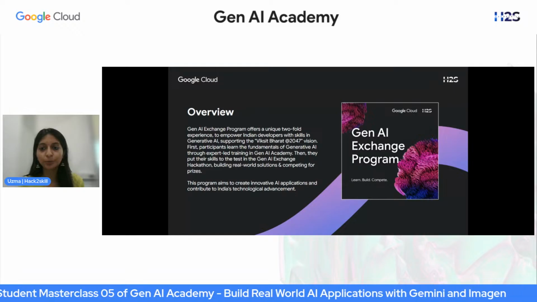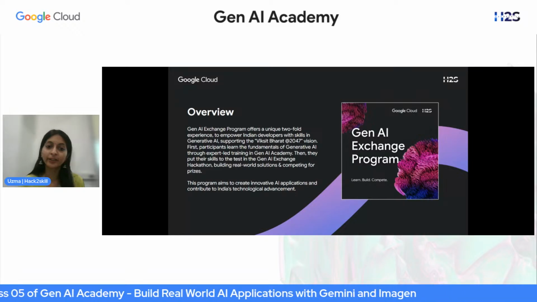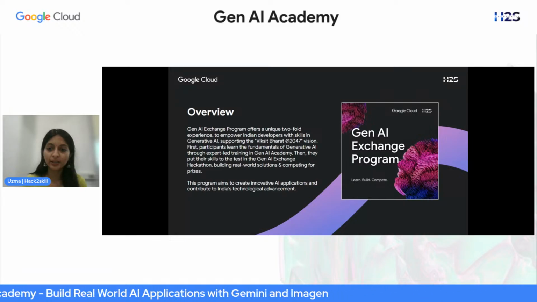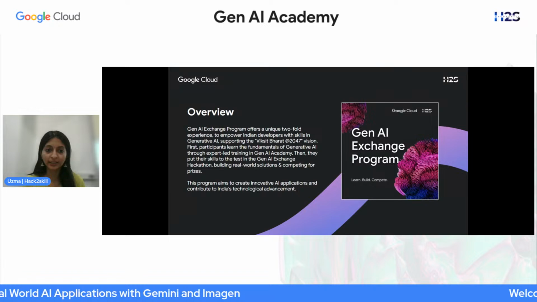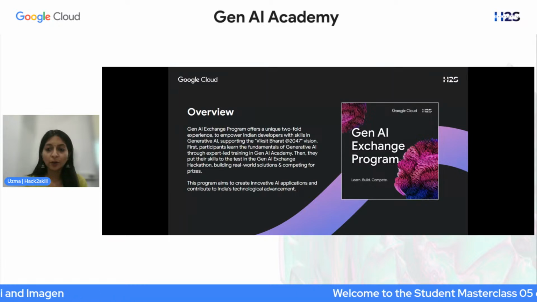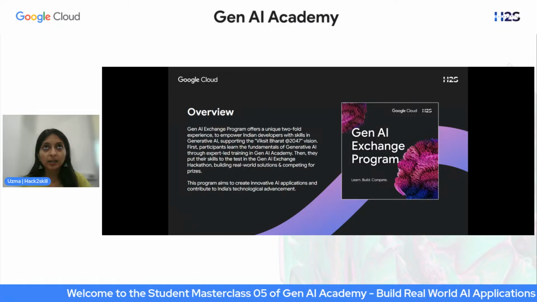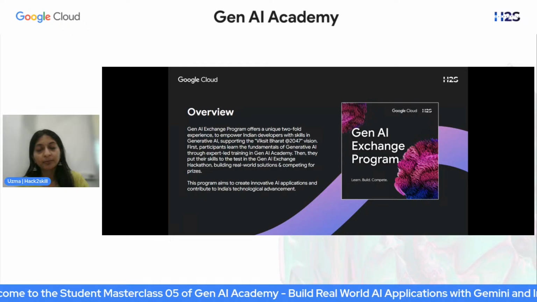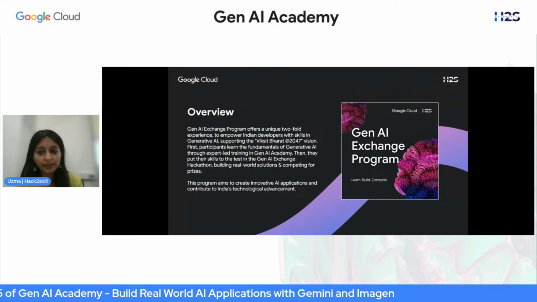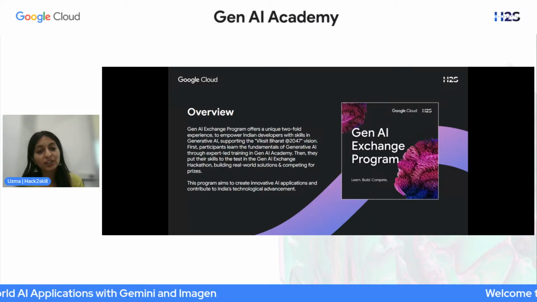This program has two phases. The GenAI Academy, where we offer AI courses free of cost on the Google Cloud Skill Boost platform, and also part of this are the virtual masterclasses with Google experts, such as this one. Then, post July, the GenAI Exchange Hackathon will go live, where you can build AI solutions and compete for prizes.